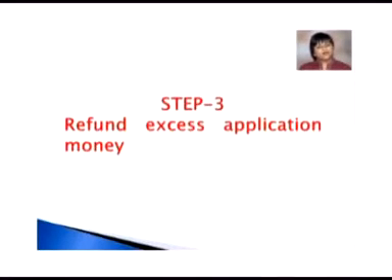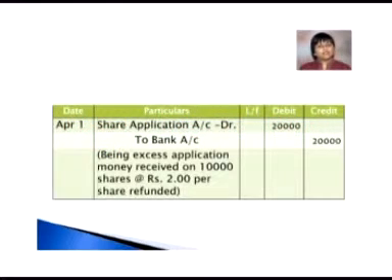Step 3, when the company refunded excessive application money. Now we know that we received applications for 60,000 shares. Actually it was invited for 50,000 shares. 10,000 surplus application money has been received at the rate of rupees 2. It means 20,000 rupees needs to be paid back to the applicants. So on April 1, the journal entry which the company will pass is share application account debit to bank account. Debit amount 20,000, credit amount 20,000.